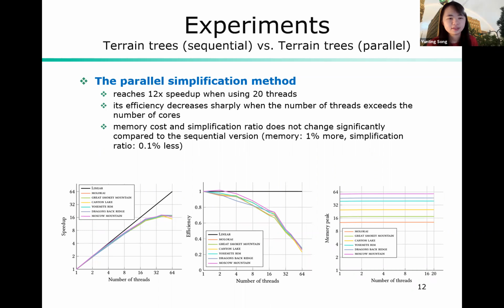We also find that the memory cost and the simplification ratio does not change significantly compared to the sequential version, and they remain stable when the number of threads change. The memory is only 1% more compared to the sequential version, and the simplification ratio is only 0.1% less compared to the sequential version.